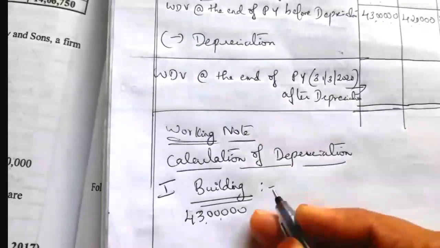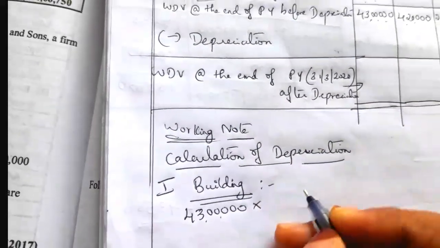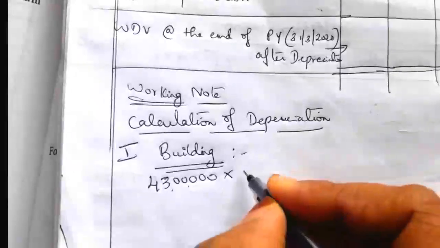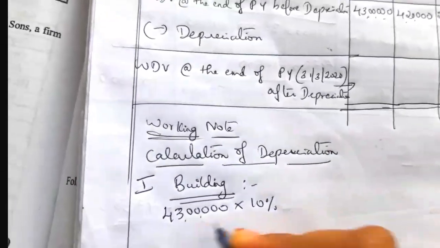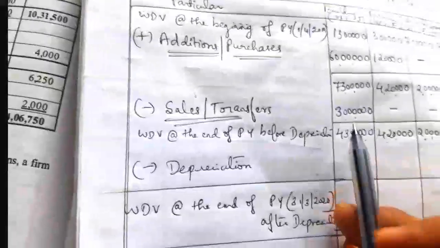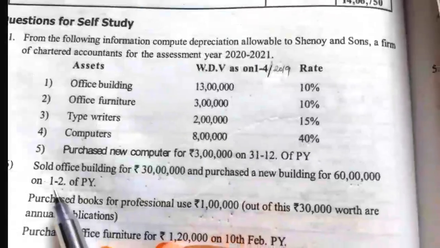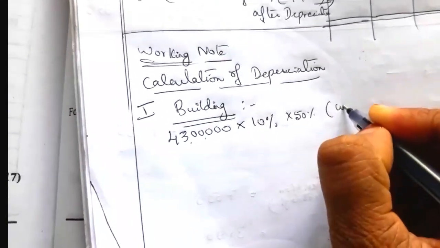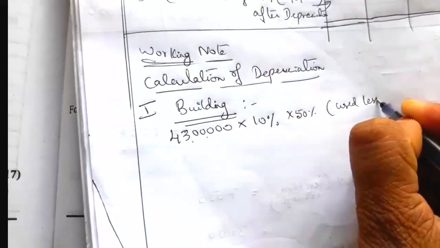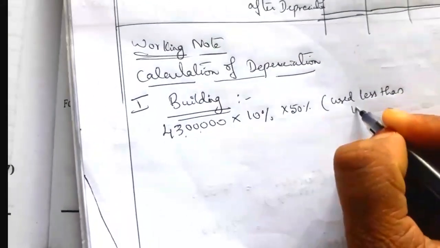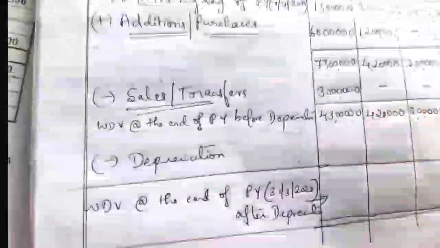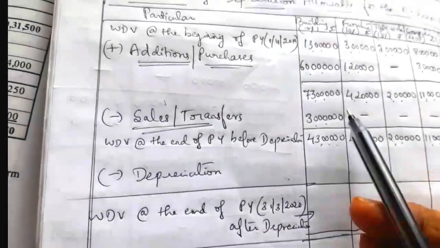43 lakh is the value of the new building, and the rate of depreciation for building is 10%. And this building was purchased on 1st February of the previous year, so we have to charge 50%, as it was used less than 180 days. There is no other building, we have only one building here.